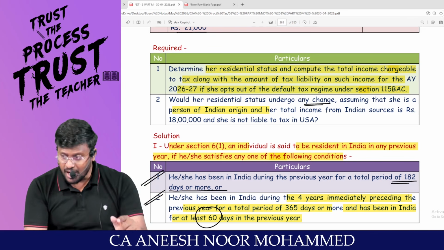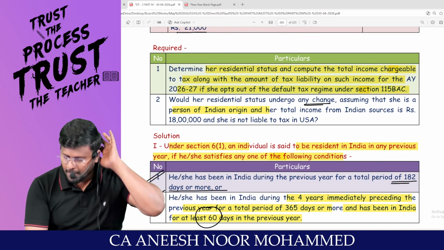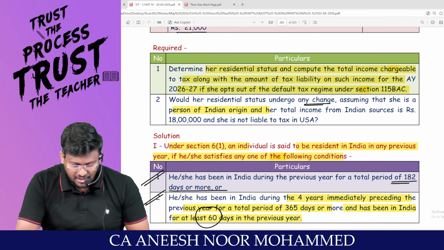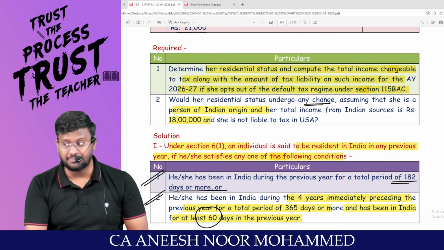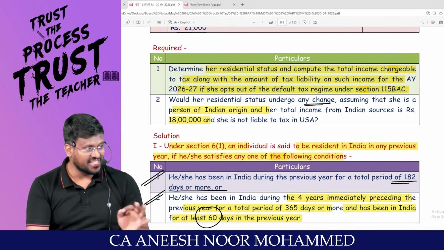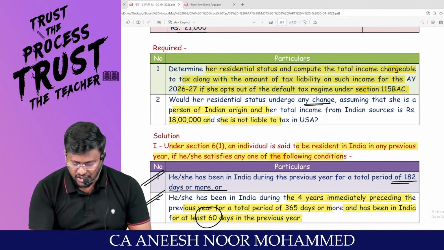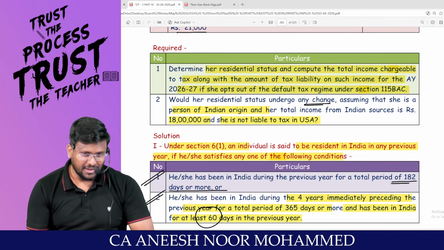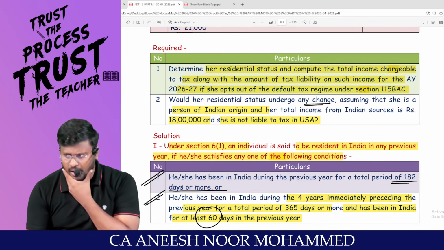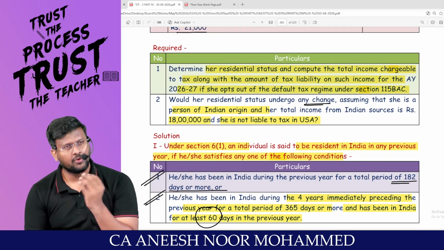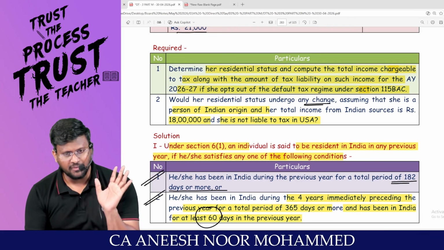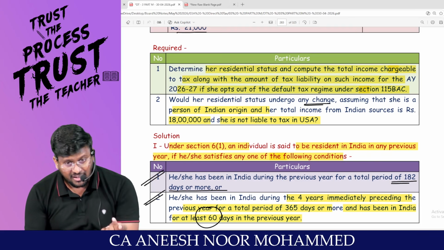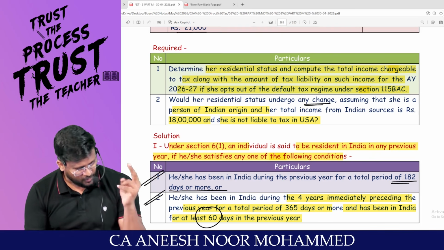For bada wala, altered second basic condition will be applicable. And total income from Indian source is 18 lakh, more than 15 lakh. She's a what wala? Bada wala. And she's not liable to tax in USA. That is another condition. Am I right, sir? So, my dear lovable students, for her, second basic condition will not be applicable. Altered second basic condition will be applicable.